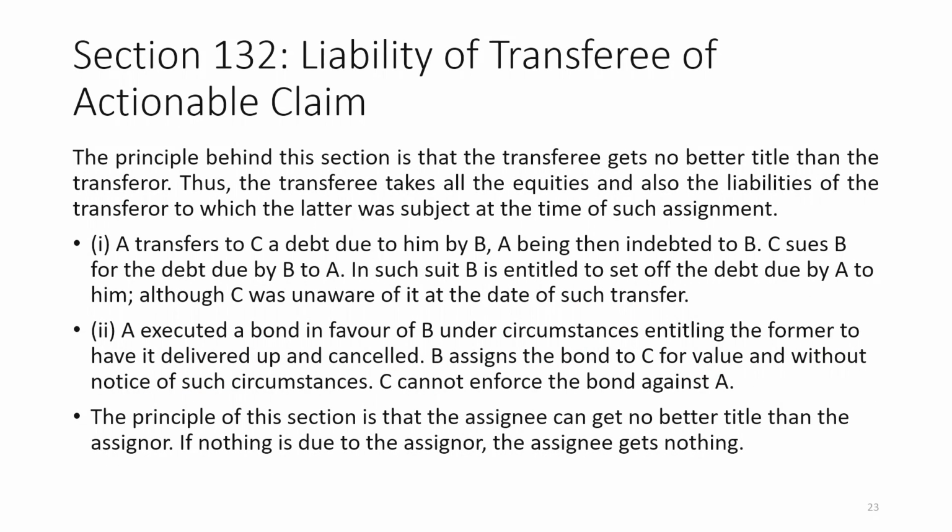Then section 132, liability of transferee of actionable claim, or liability of assignee of the actionable claim. More or less I have already discussed it, but let us see the principle behind this section 132: the transferee gets no better title than the transferor. Thus, the transferee takes all the equities and also the liabilities of the transferor to which the latter was subject at the time of assignment. There are two illustrations given under the bare text itself.